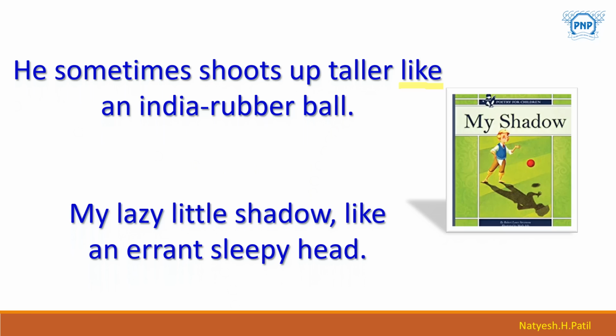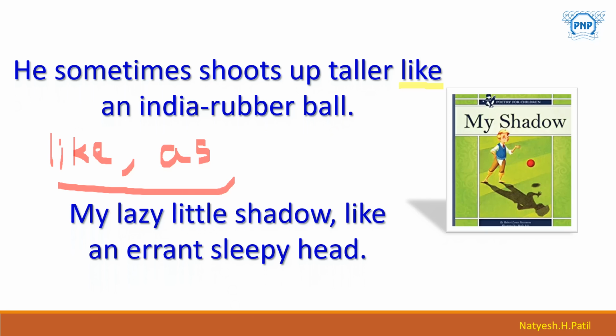So two words are very important when it comes to simile. You will find two words used, one is like and one is as, and there is a direct comparison between two objects or things which are different.